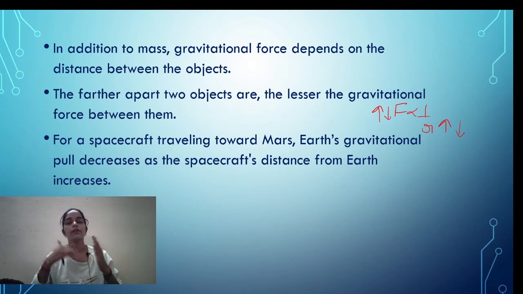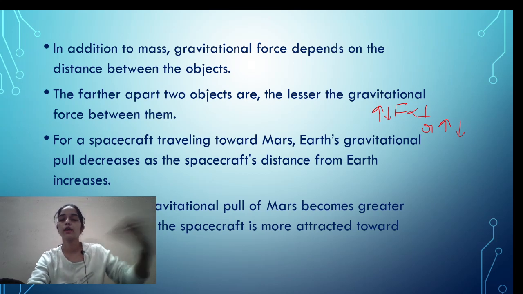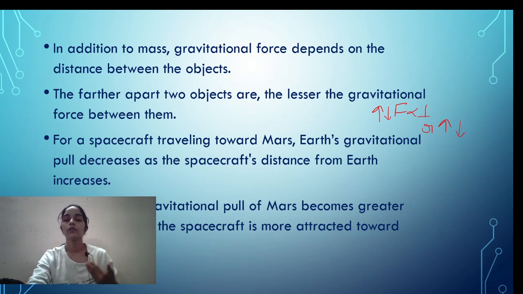An object that is nearby will attract more. Eventually the gravitational pull of Mars becomes greater than the earth's, and the spacecraft is more attracted to Mars because it is away from the earth.